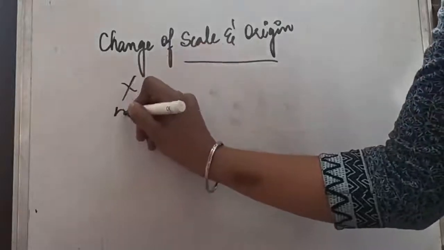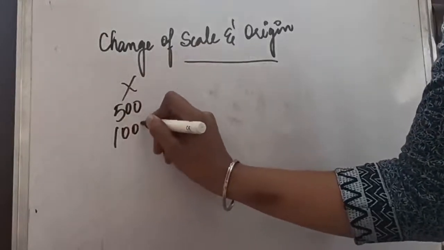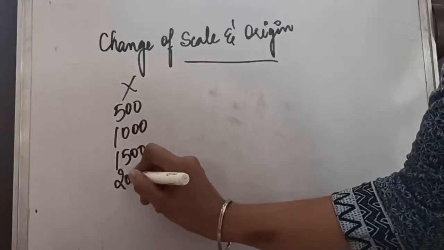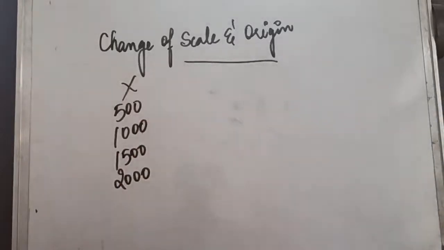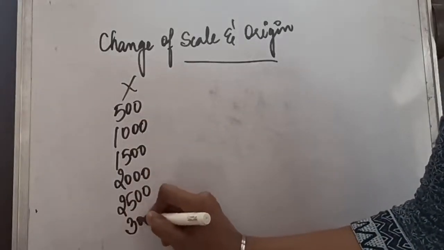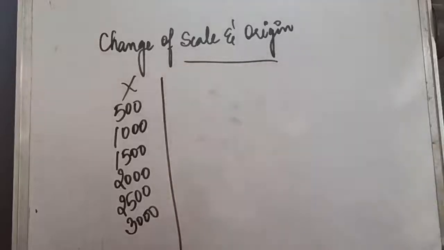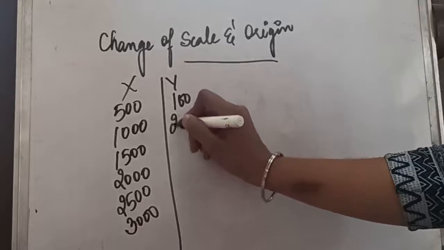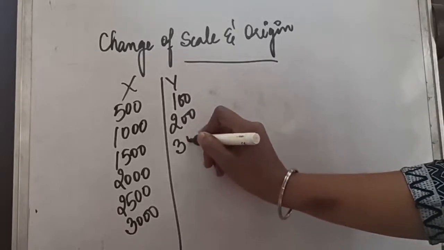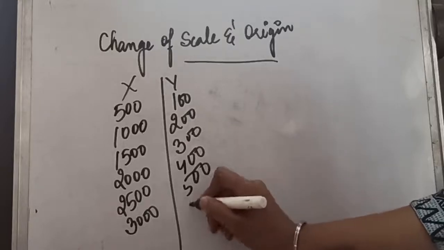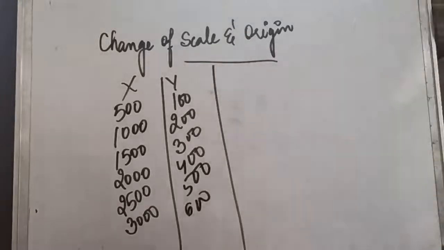For example, you have been given one question like this. This is the data given. 500, 1000, 1500, 2000, 2500 and 3000. This is our X series. Same, we have been given the Y series. This is 100, 200, 300, 400, 500, like this. Now you have been told to calculate the correlation from this question.